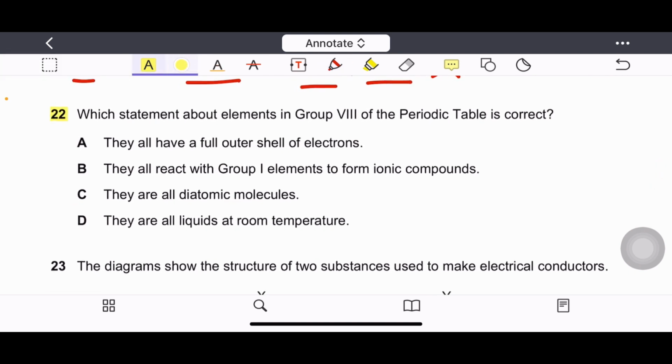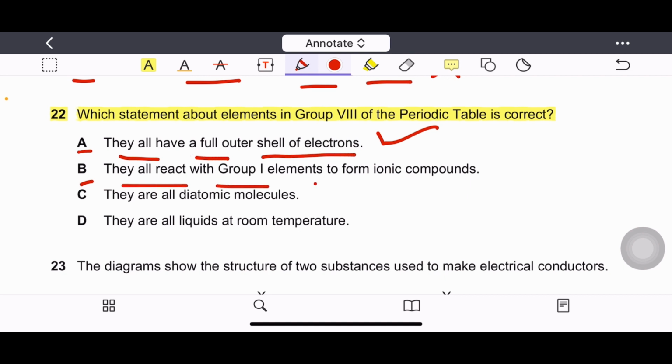Question number 22. Which statement about elements in group 8 of the periodic table is correct? Option A. They all have a full outer shell of electrons. It is correct. Option B. They all react with group 1 elements to form ionic compounds. Because they have full outer shell of electrons, they cannot react. They are unreactive. Option C. They are all diatomic molecules. This is wrong because they are unreactive, so they exist as monoatomic.